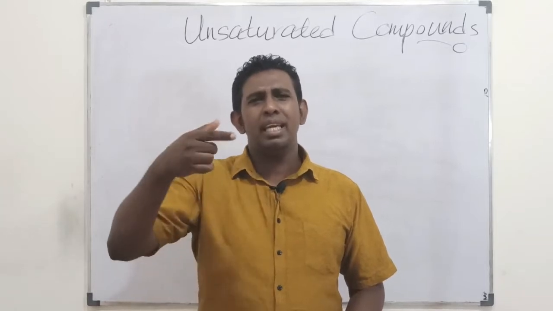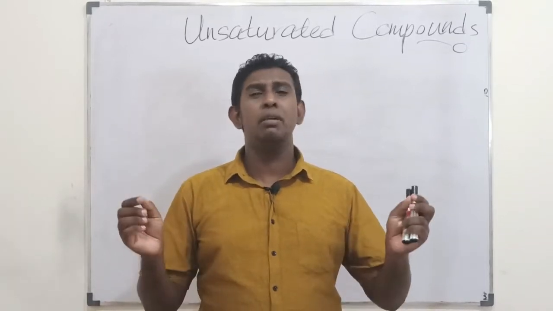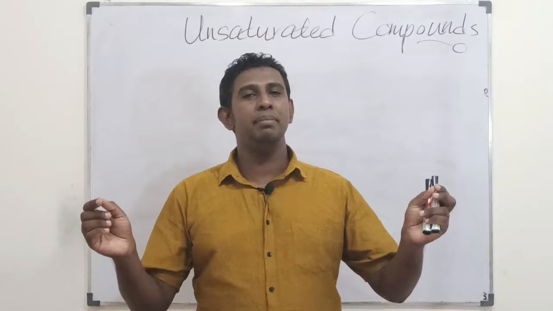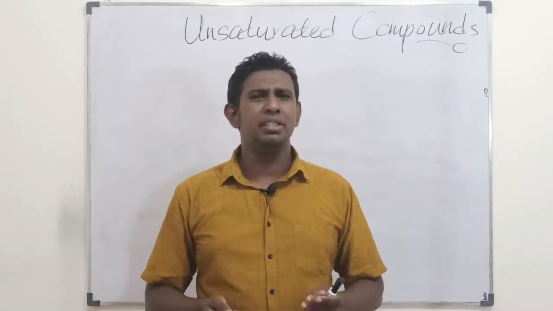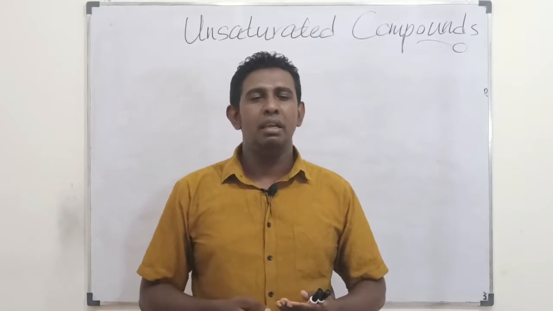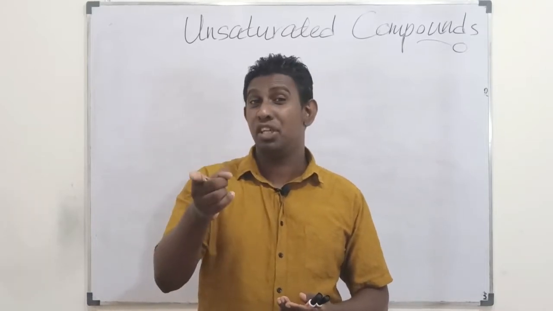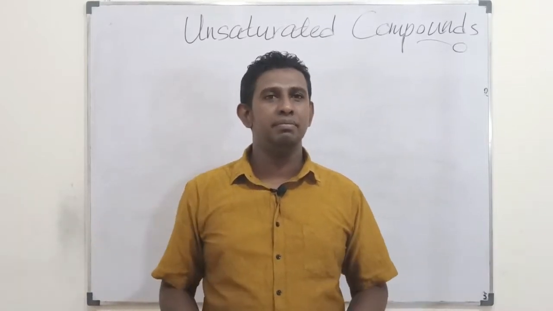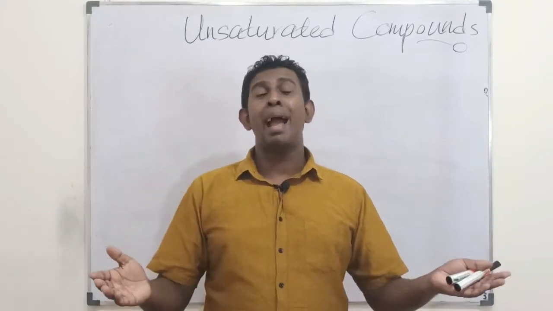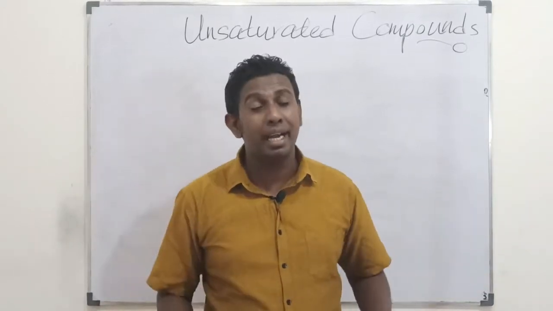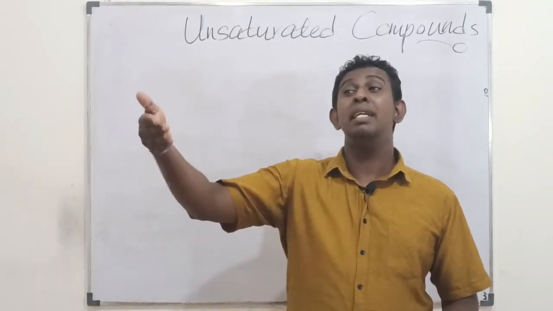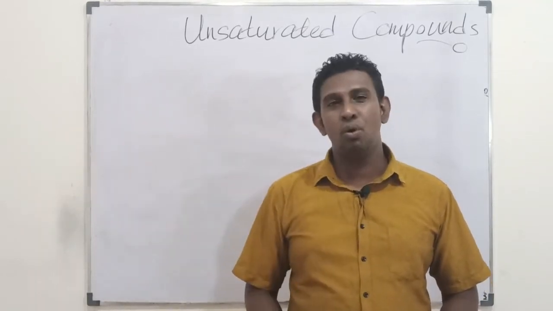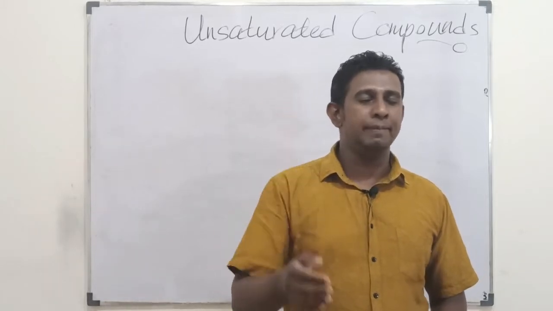Okay, so within organic compounds, organic molecules, you would also find similar saturation and unsaturation. Saturated with what? It's the maximum number of hydrogens that you are having. When you have the maximum number of hydrogens possible for that carbon number, we call it saturation.